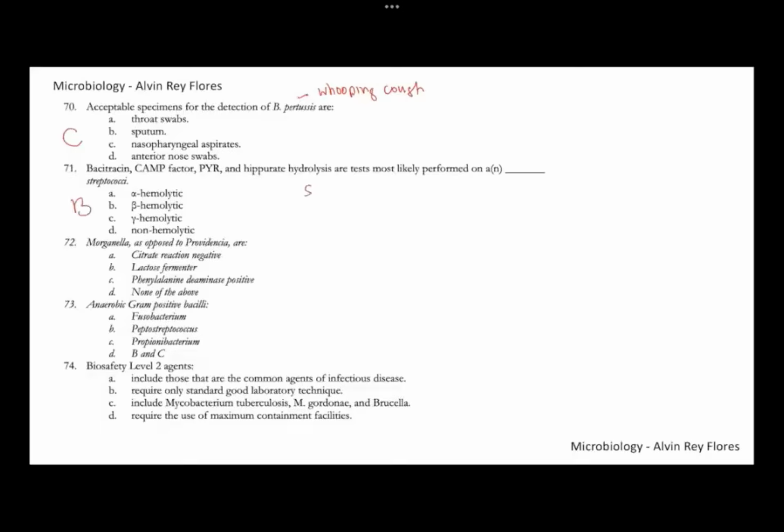So for example, if you want to differentiate your Strep pyogenes and Strep agalactiae. If it's bacitracin or Taxo A, Strep pyogenes is susceptible, while agalactiae would be resistant. PYR test, pyogenes is positive, agalactiae is negative. CAMP test, positive is agalactiae, negative for pyogenes, and hippurate hydrolysis, positive for agalactiae, negative for pyogenes. Okay, number 71, letter B.